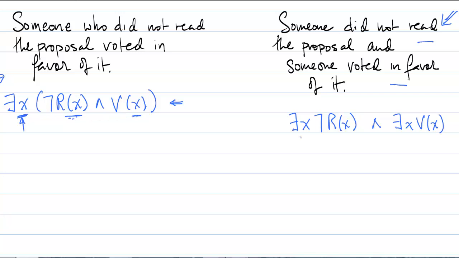Now, on the other hand, in the expression on the right, we have two quantifiers. The first quantifier is quantifying the statement that someone did not read the proposal. The second quantifier is quantifying the other statement, that there's someone who voted in favor of the proposal. And because these are different quantifiers, they can be different people who satisfy each of the two statements.